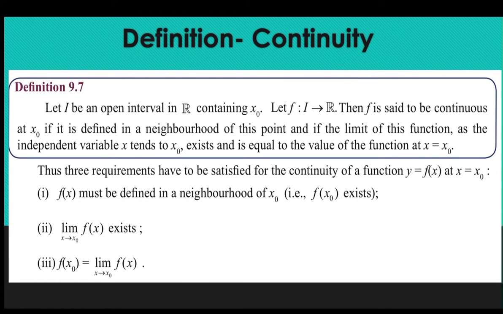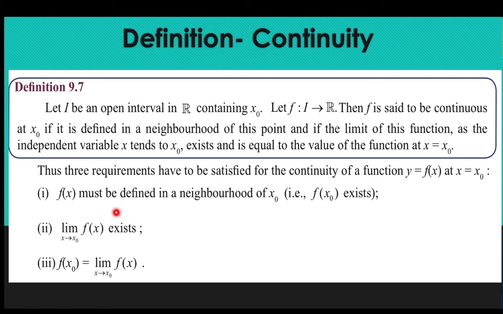So, we can define continuity as follows. Let's take an open interval I, and f is a function from I to R, the real number line. Then f is said to be continuous at x naught if it is defined in a neighborhood of this point, and if the limit of this function as the independent variable x tends to x naught exists and it is equal to the value of the function at x equal to x naught.